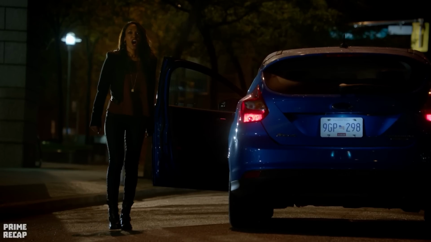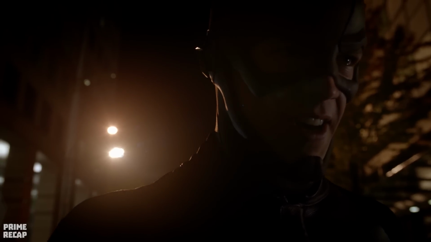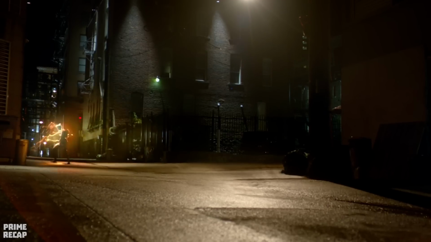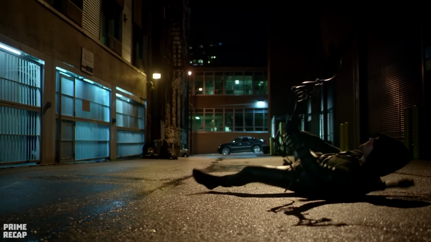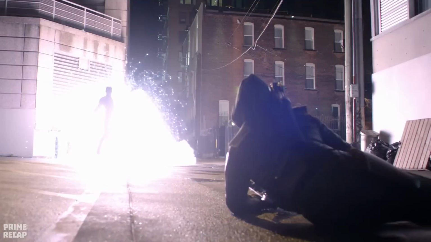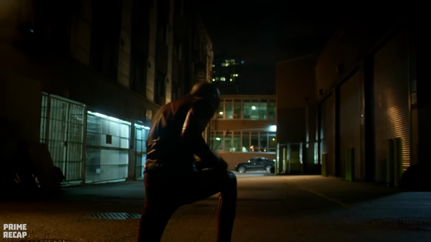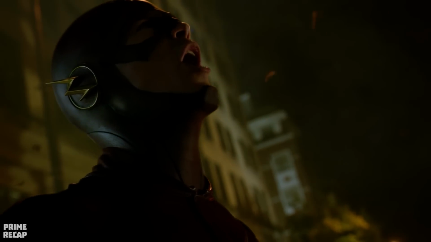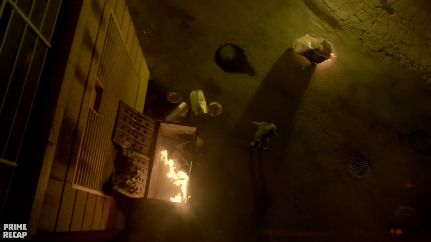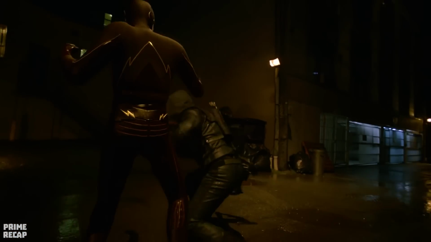Frightened, Iris tries to convince Flash to leave her boyfriend alone and, just as he was about to eliminate Eddie, the Arrow appears. At that moment, Oliver uses his arrows to trap his opponent, but Barry starts running at high speed and drags him across the asphalt. So the Arrow decides to try a new strategy and blows up the wall to knock Flash to the ground. He then tries to immobilize him with a tranquilizer, but Barry uses his speed to expel the substance from his body.